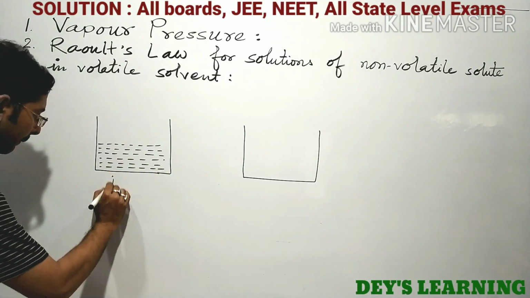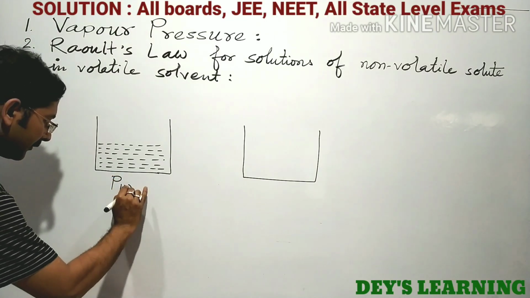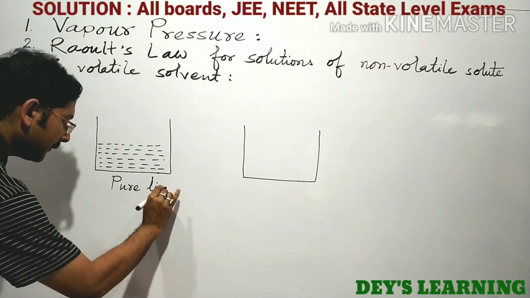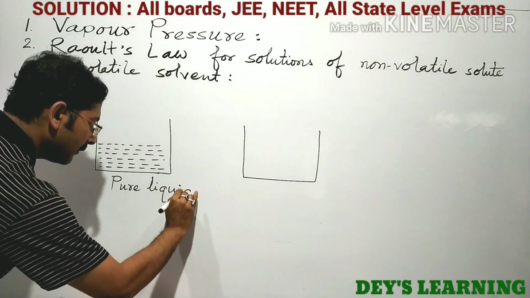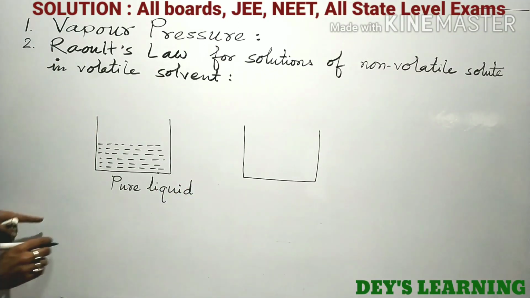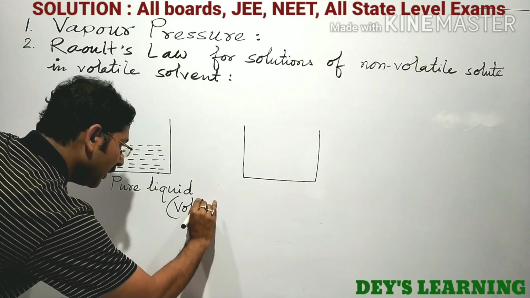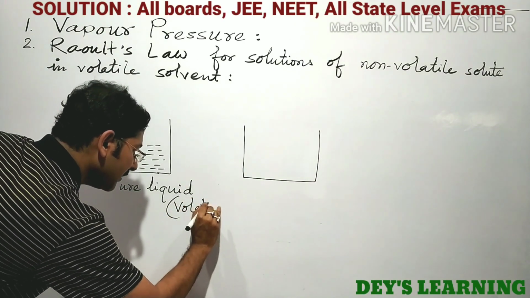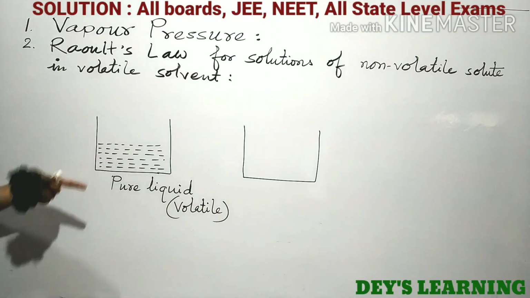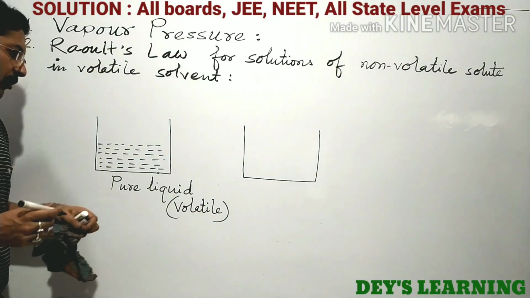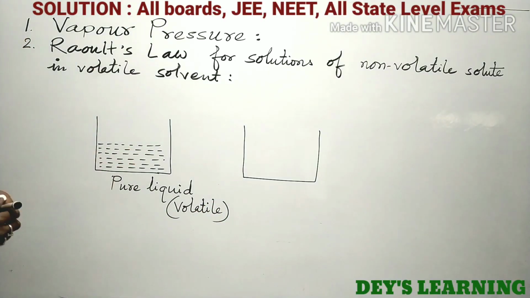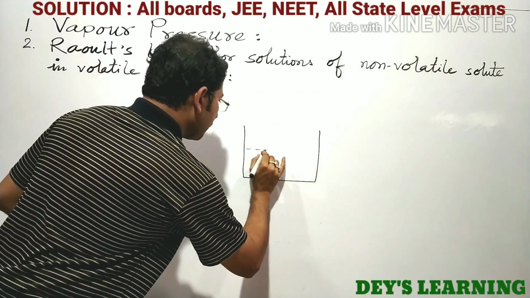Here is your pure liquid. Of course, the liquid is volatile in nature, which can evaporate.